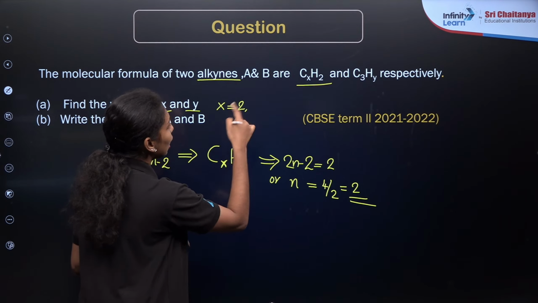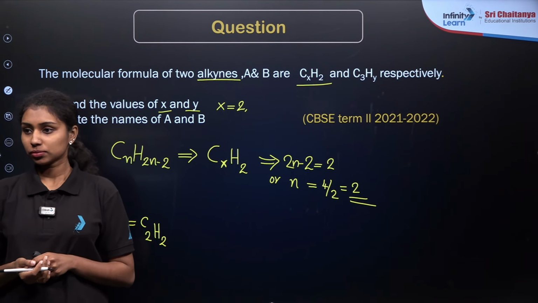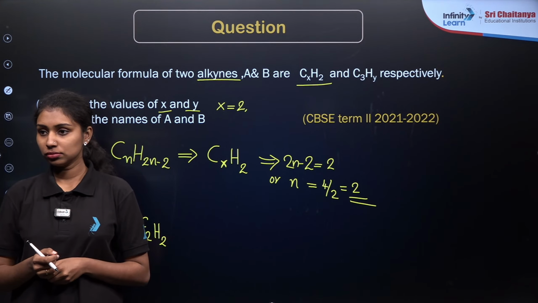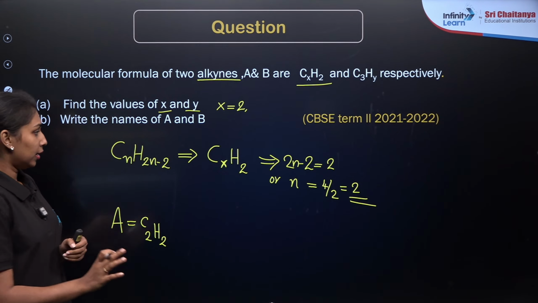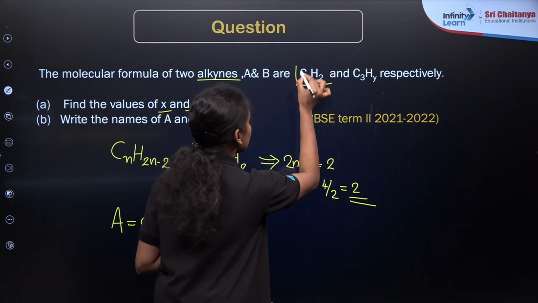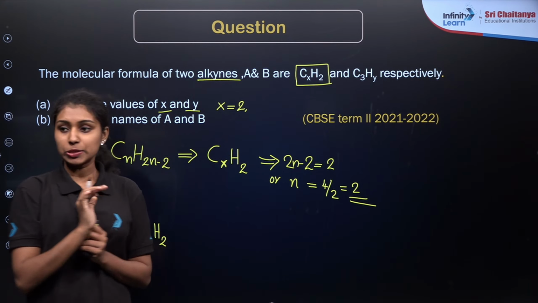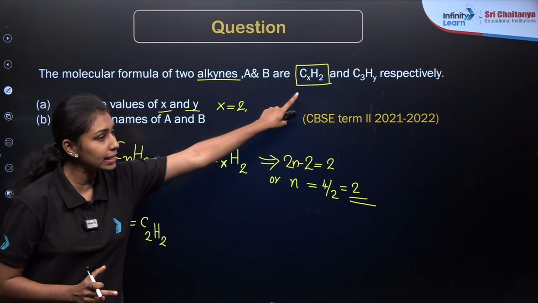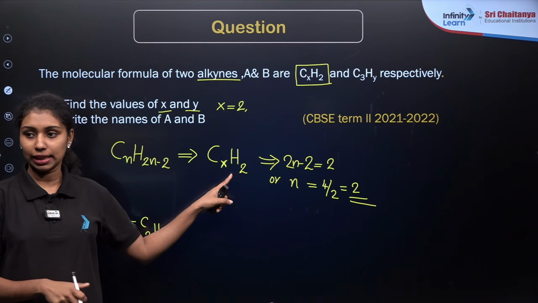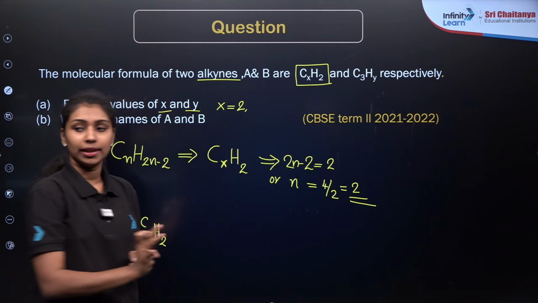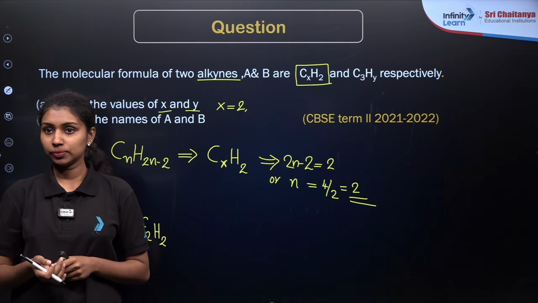Then how can we solve for the value of y over here? This is our compound, right? CxH2 means that particular compound contains 2 hydrogen atoms. So according to our formula, 2n minus 2 will be equal to 2 over here. That is why we are equating to 2. Is there any doubt now?